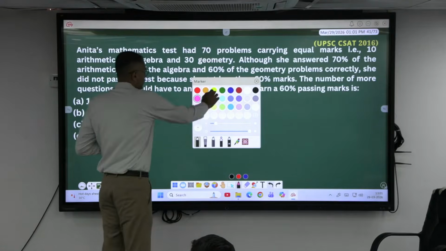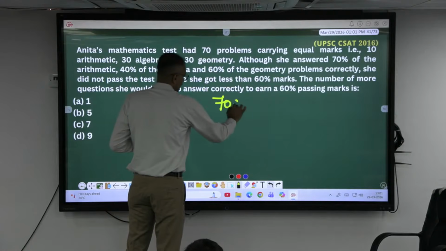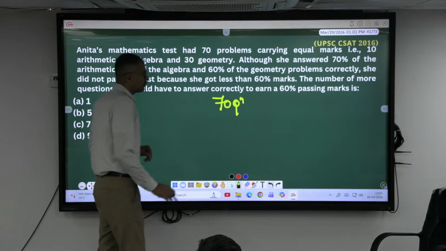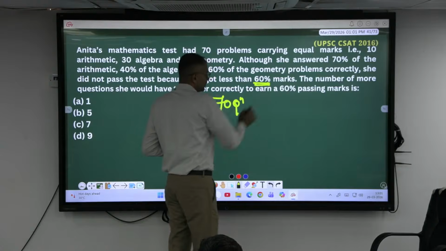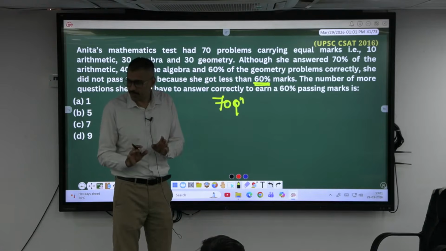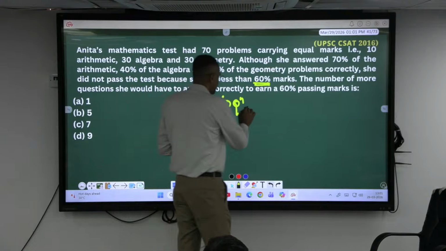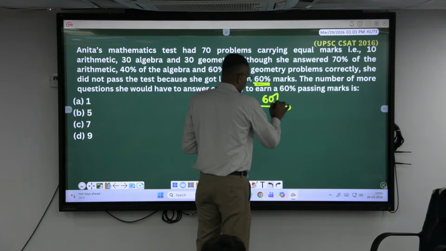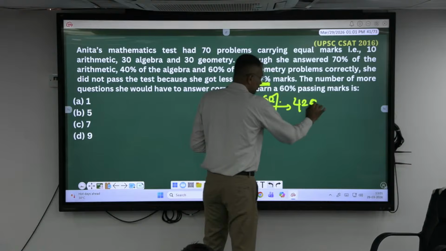Decode it. Come on. How many questions are there? 70 questions. To pass, I need to get 60% marks. 60% marks means I should correct 60% of the questions only, right? What is 60% of 70? So 42 questions have to be correct to pass.